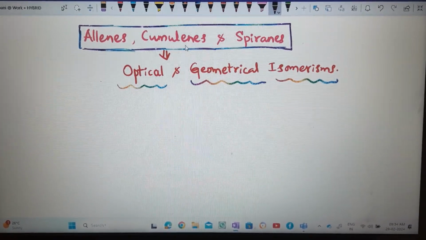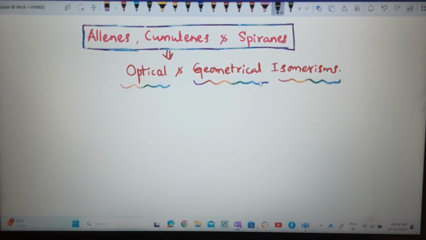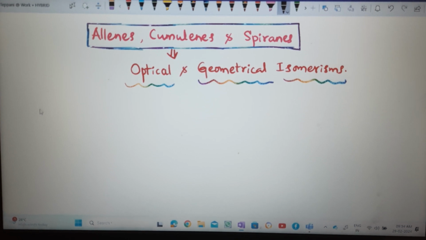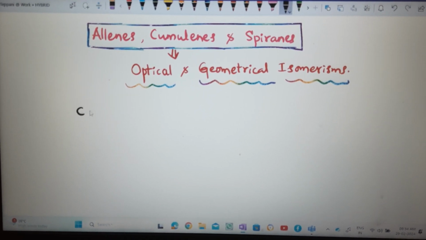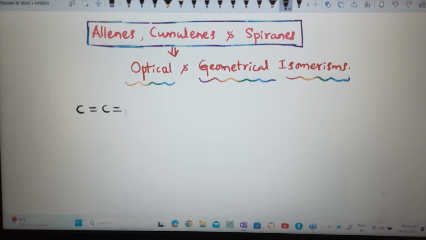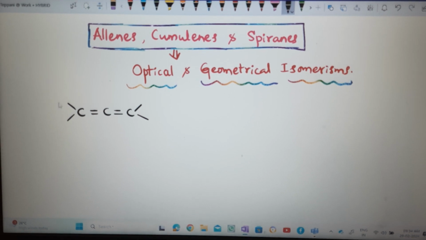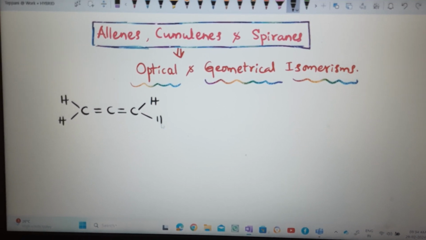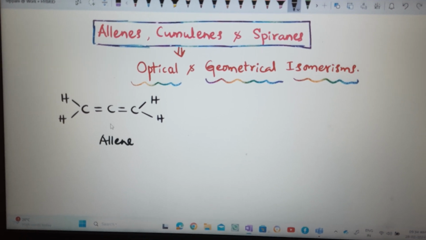Allenes, cumulenes, spiranes. In them, optical and geometrical isomerism. See here, allene means, this is allene. Consecutive two double bonds are there.